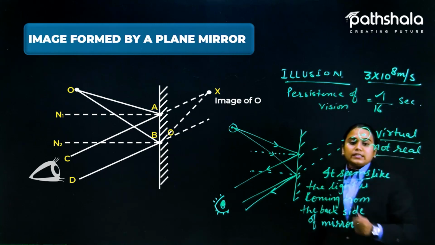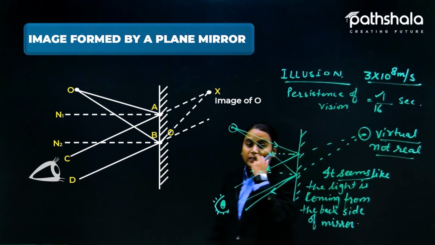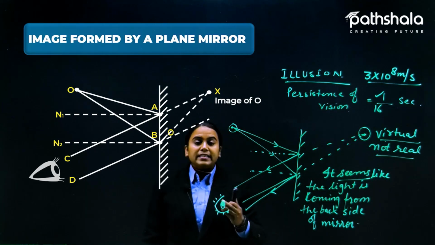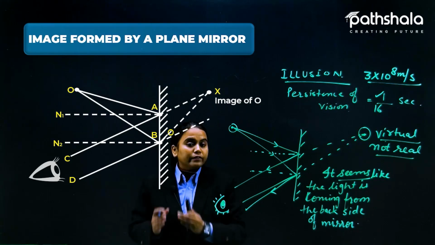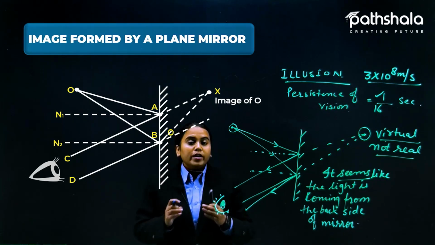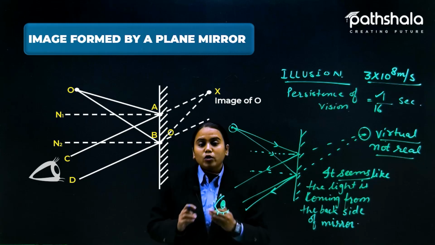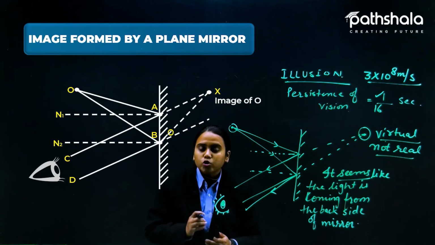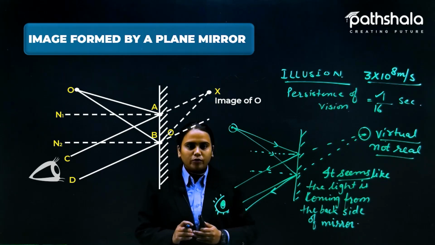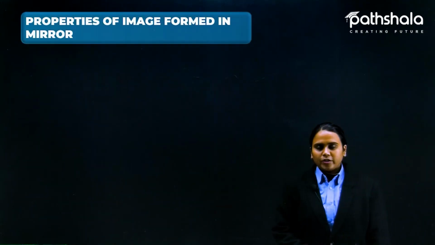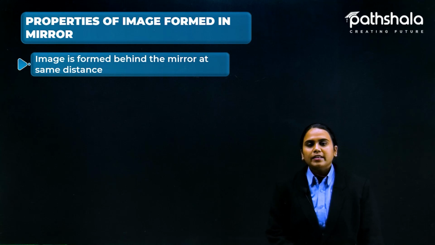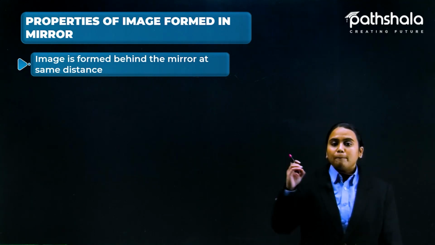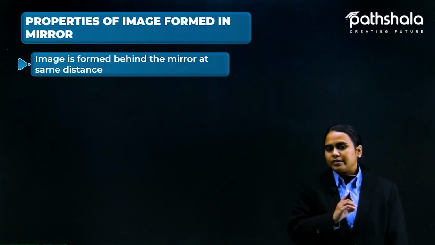So students, now it's time to see the various properties that the plane mirror gives us, and what different properties of images it would show. These properties are also very important from the exam point of view. Now students, let us see the properties of the plane mirror. Here is the first one: the image is formed behind the mirror at the same distance.